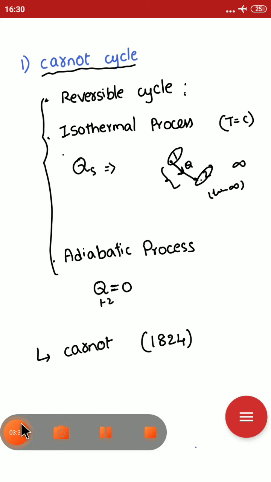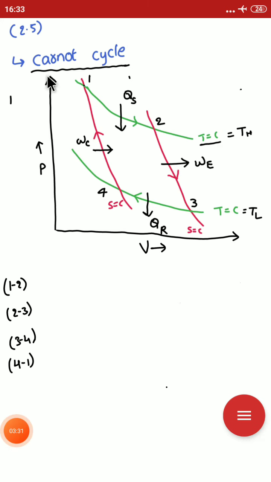The first topic is the Carnot cycle. The Carnot cycle consists of 4 reversible processes. One is the isothermal heat supply. Second is the reversible adiabatic expansion process. Third is the reversible isothermal heat rejection process.